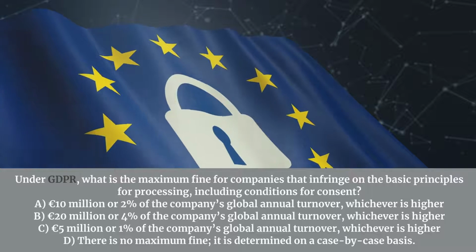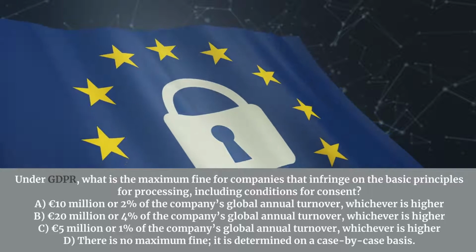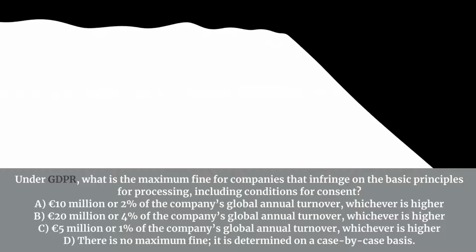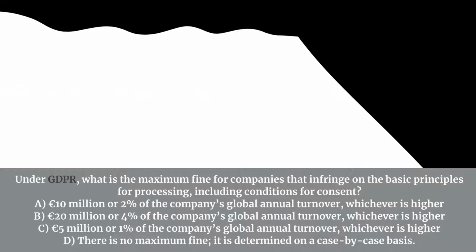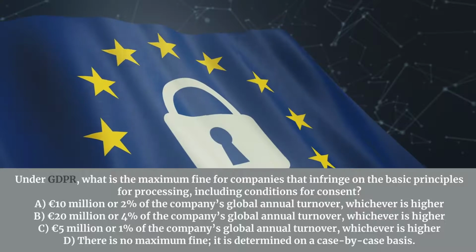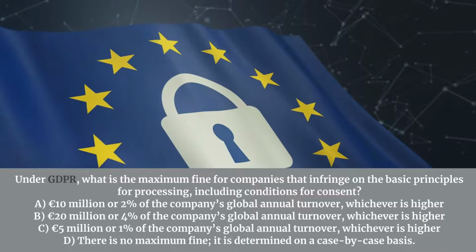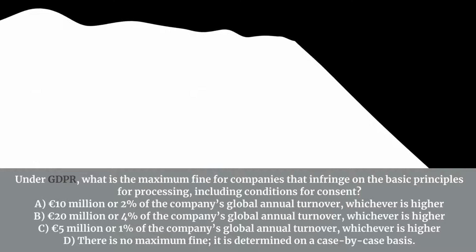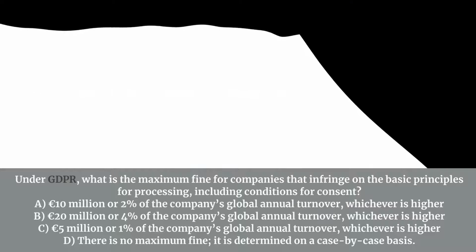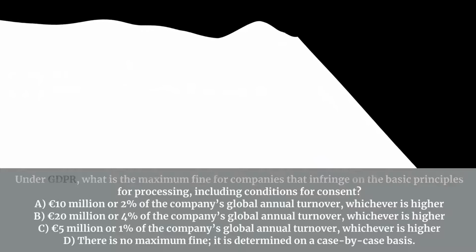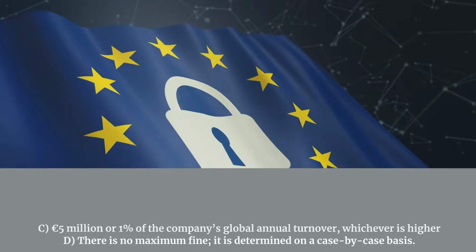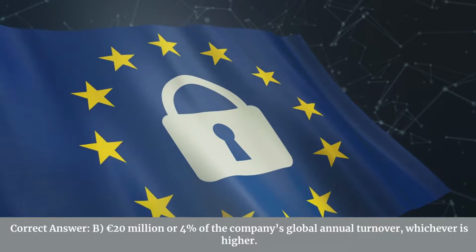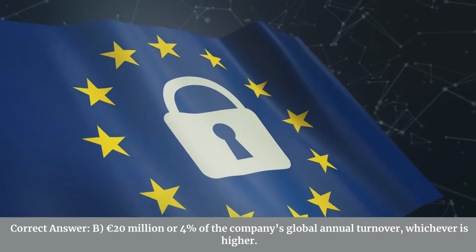Under GDPR, what is the maximum fine for companies that infringe on the basic principles for processing, including conditions for consent? A. 10 million euros or 2% of the company's global annual turnover, whichever is higher. B. 20 million euros or 4% of the company's global annual turnover, whichever is higher. C. 5 million euros or 1% of the company's global annual turnover, whichever is higher. D. There is no maximum fine. It is determined on a case-by-case basis. Correct answer: B. 20 million euros or 4% of the company's global annual turnover, whichever is higher.